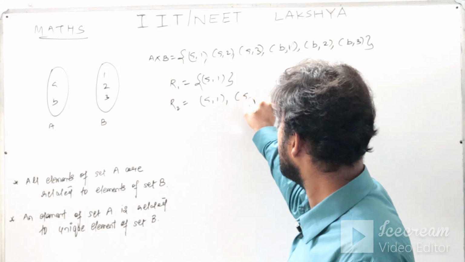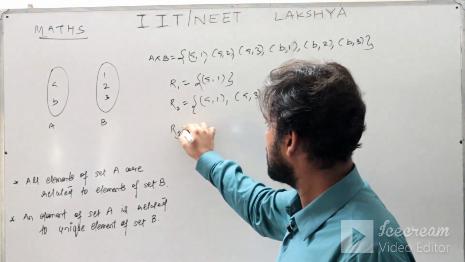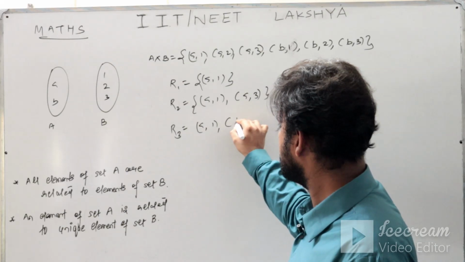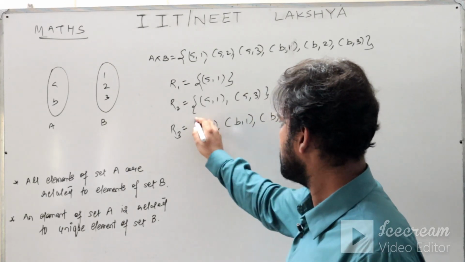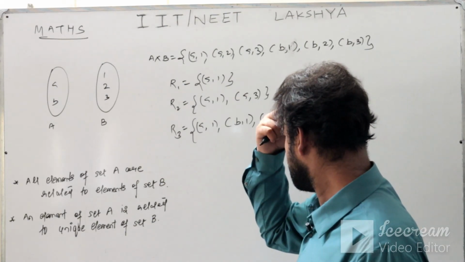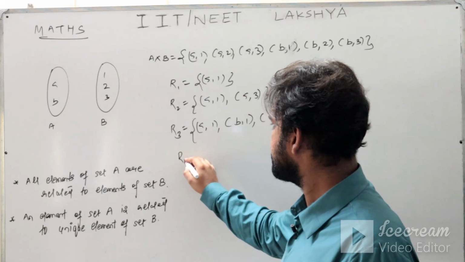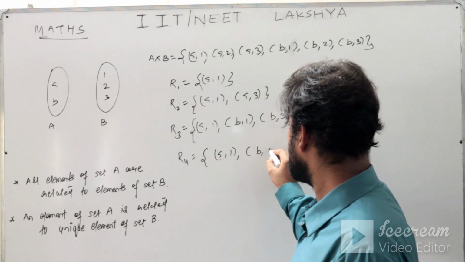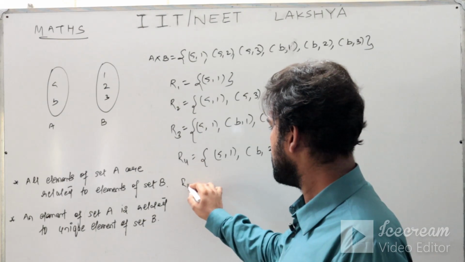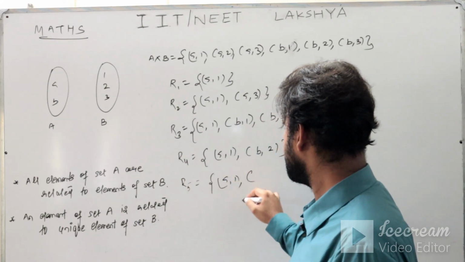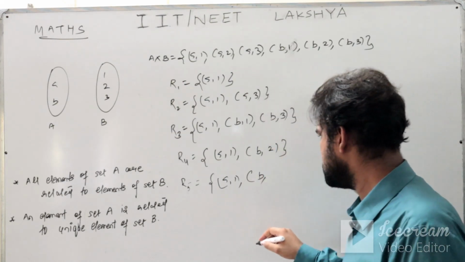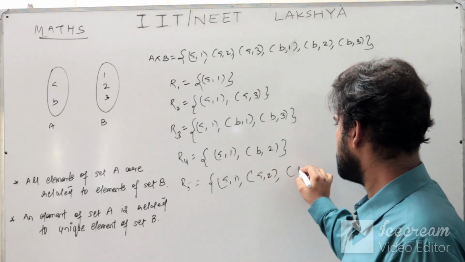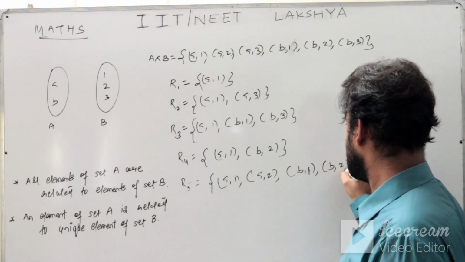R2 is (a,1), (a,3). R3 is (a,1), (b,1), (b,3). R4 is (a,1), (b,2). R5 is (a,1), (a,2), (b,1), (b,2).